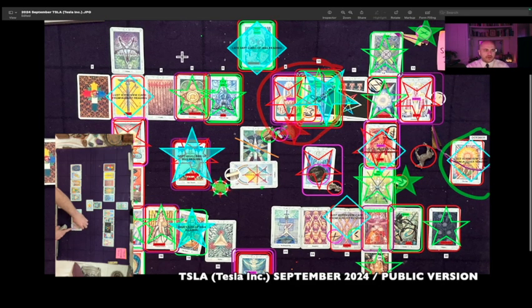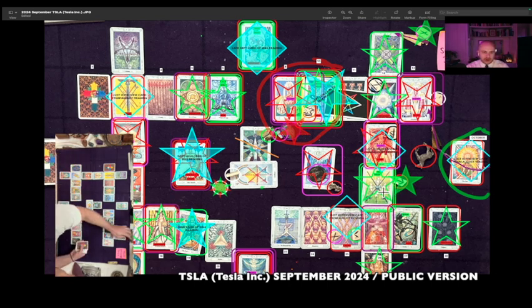There's a high over here around the 5th that we revisit over here towards the end of the week. So I think there's probably a peak here, but we have a high over here towards the end of the week. We have another high over here. So that's like the 13th. We have another high over here between the 16th and the 17th. Probably one more over here on the 19th, it's possible. And then another one over here around the 28th, 26th, 27th.